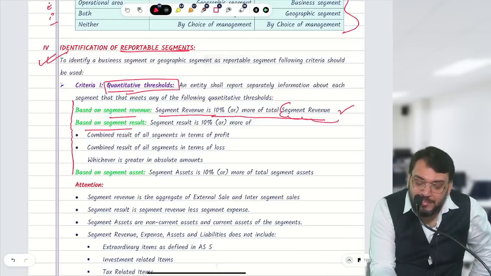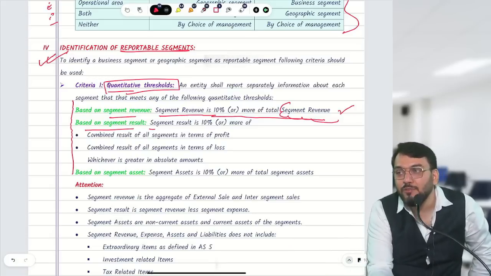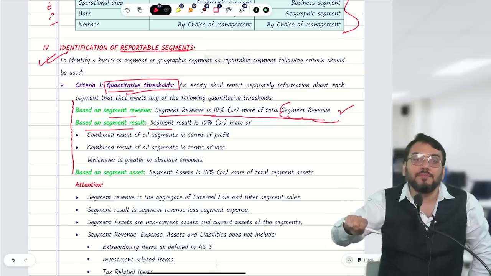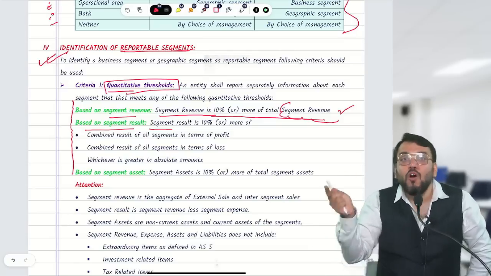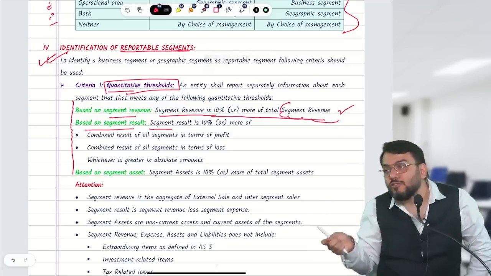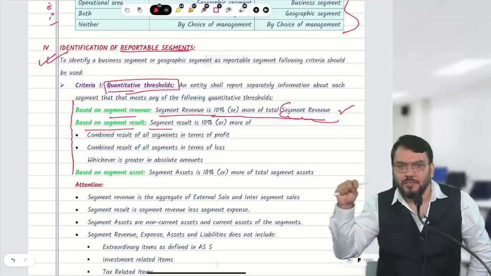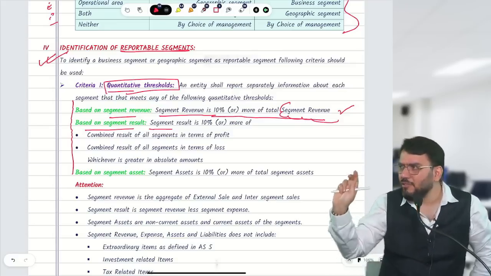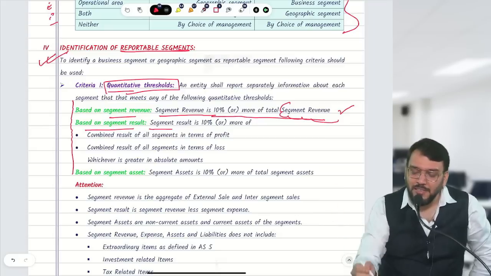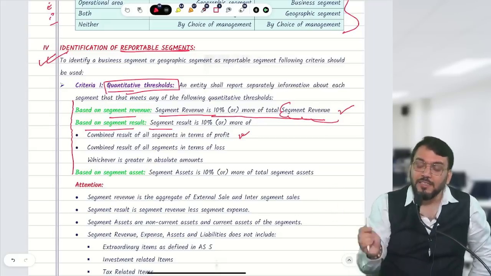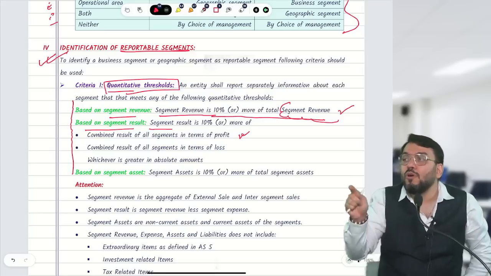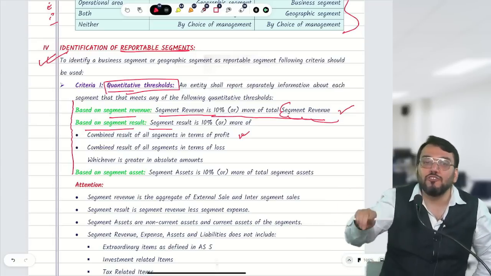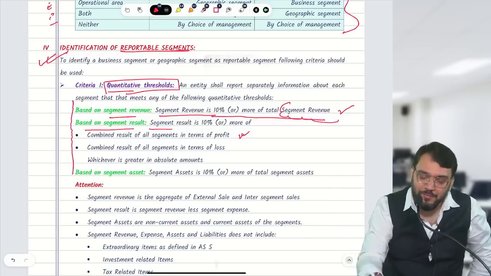Then based on segment result, they said that any segment whose segment result is 10% more of the combined result in terms of profit, or the combined result in terms of loss, whichever is greater in absolute terms. Have you understood this point? I think you have understood because you have done this, correct? But here students can make a mistake. I will explain, don't worry.